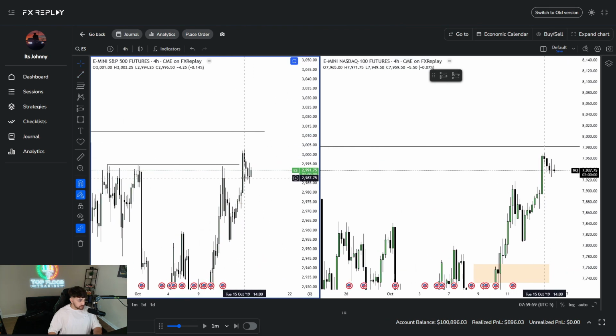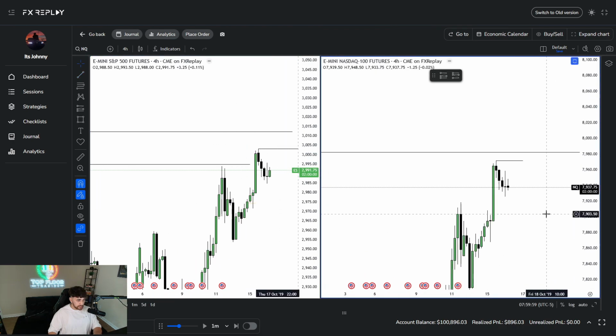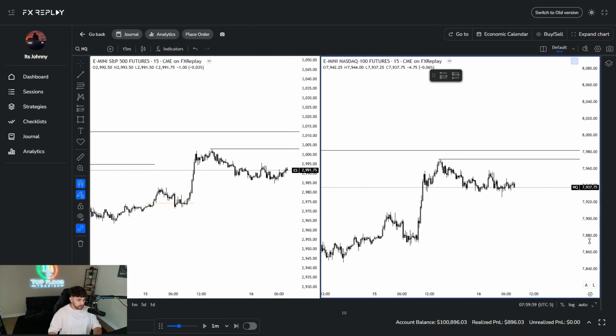So previous day high as well would be right there. So I'd look at previous day high, same thing on NQ. Big 4 hour fair value gap. So I'd like to see the 15-minute get a change in the state of delivery right here.